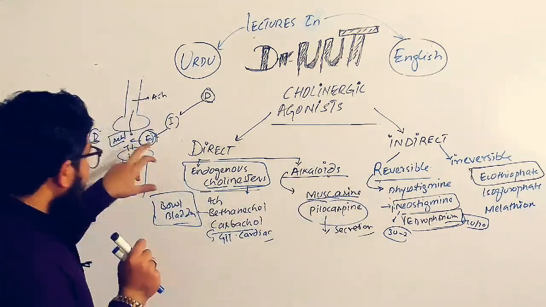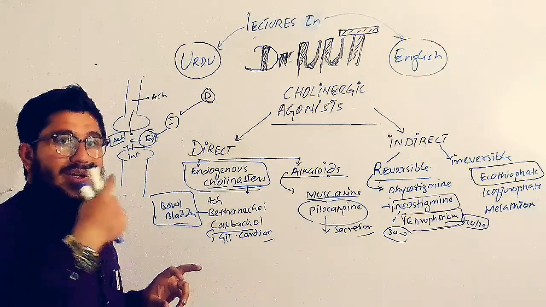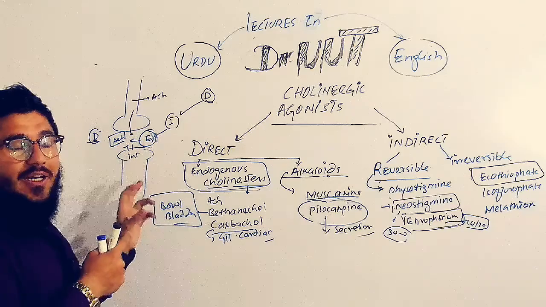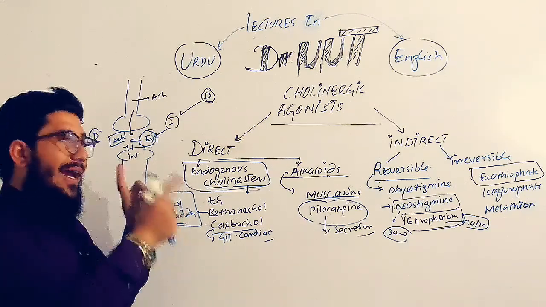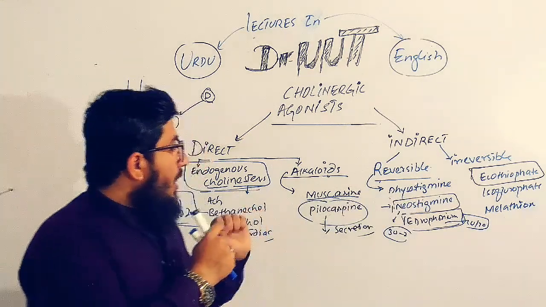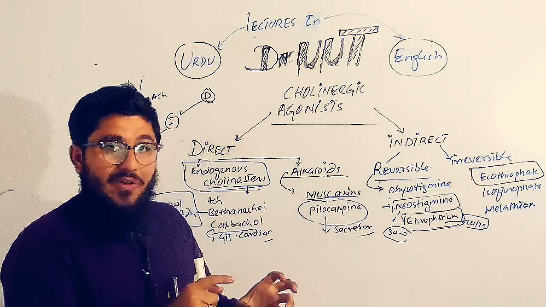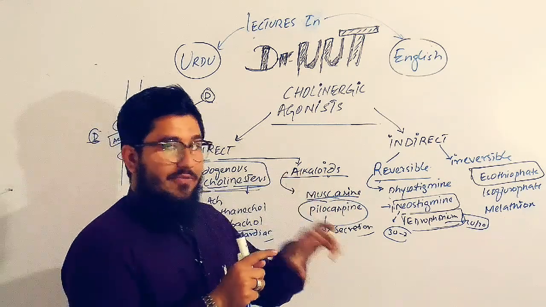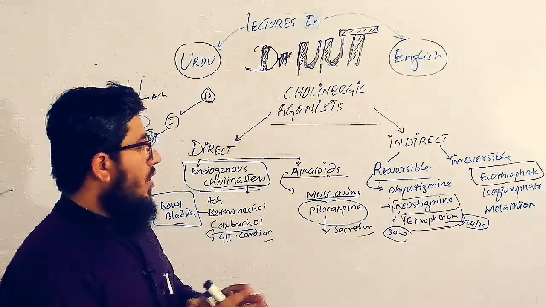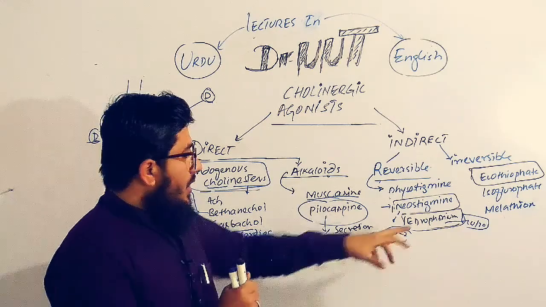Physostigmine. Atropine is a drug that can cause poisoning, and the poisoning is controlled by physostigmine. So physostigmine will counter the action of atropine. Atropine poisoning is clinically controlled by physostigmine. And neostigmine is used. By the way, we can say it was used, but now edrophonium has got its place. We can say edrophonium has replaced neostigmine.